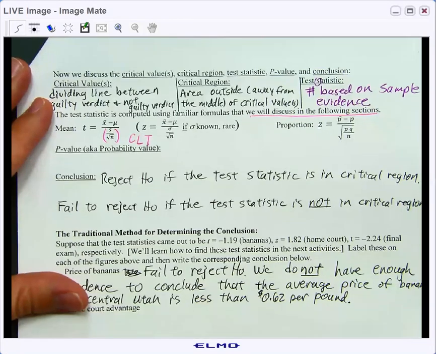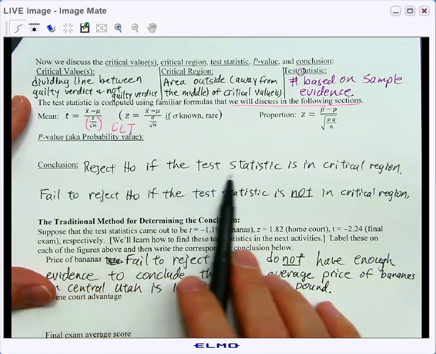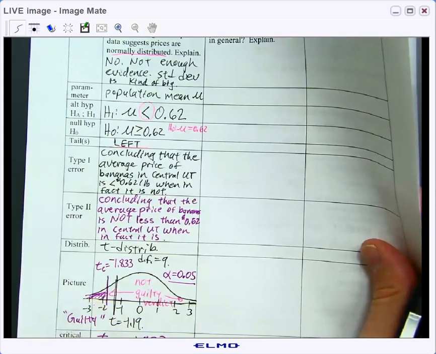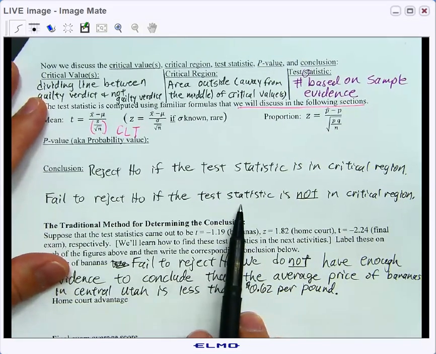And last time, we reminded you that for our conclusion, we will reject H naught if the test statistic is in the critical region. That's the shaded region over here. It's basically our beyond reasonable doubt. And we'll fail to reject H naught if the test statistic is not in the critical region.